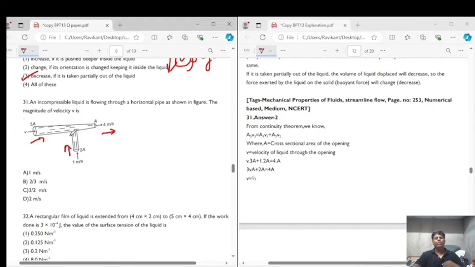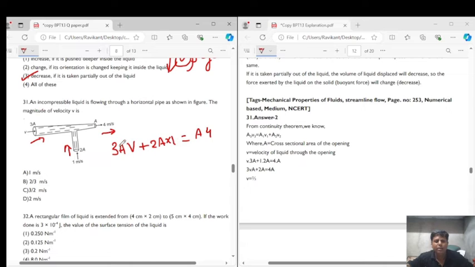So A1 V1 for the inlet will be equal to A into V of the outlet. Using the principle of continuity, we can say that 3A into V plus 2A into 1 is equal to A into 4, right?